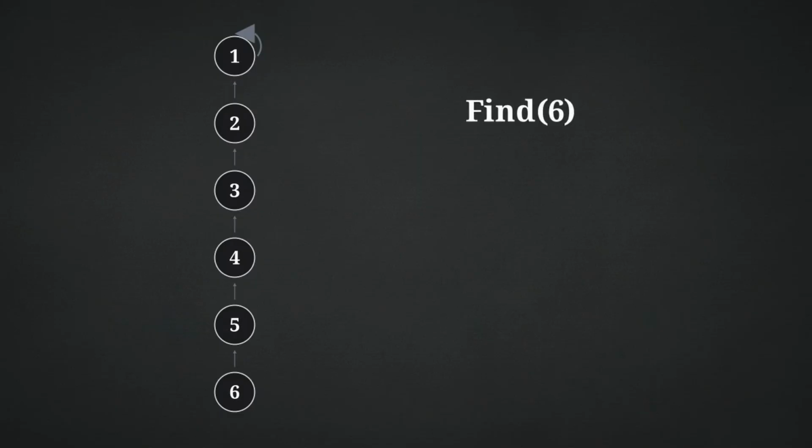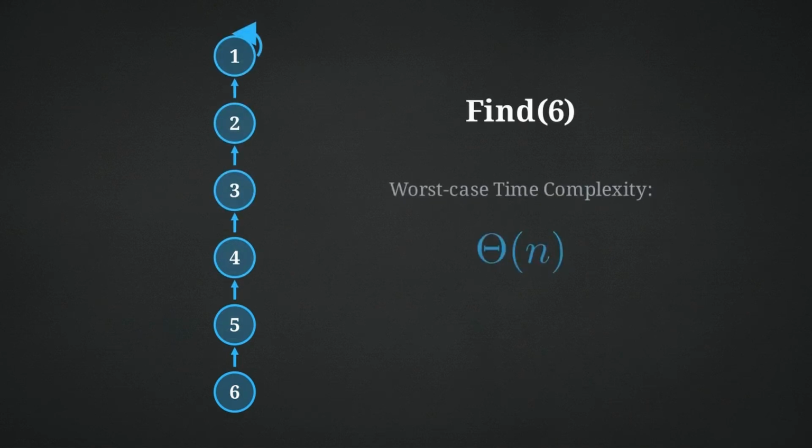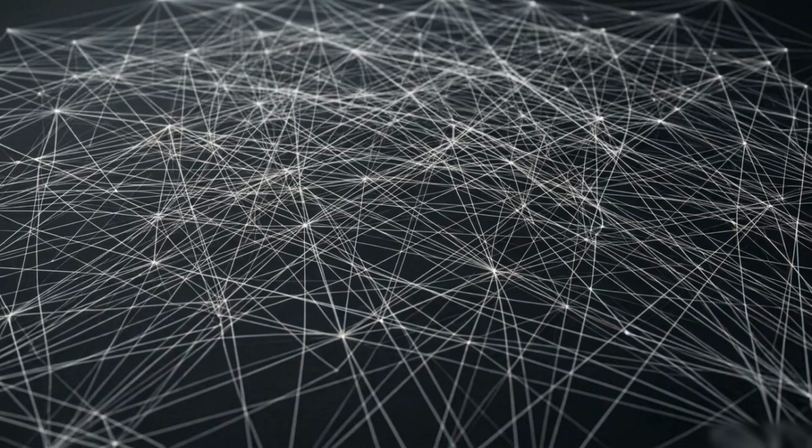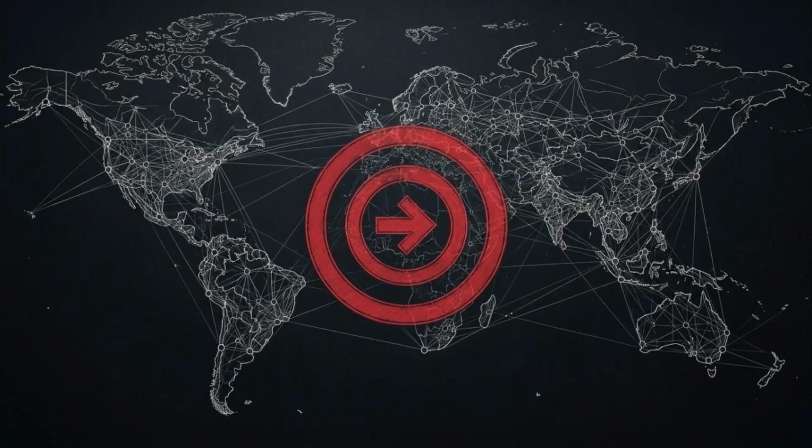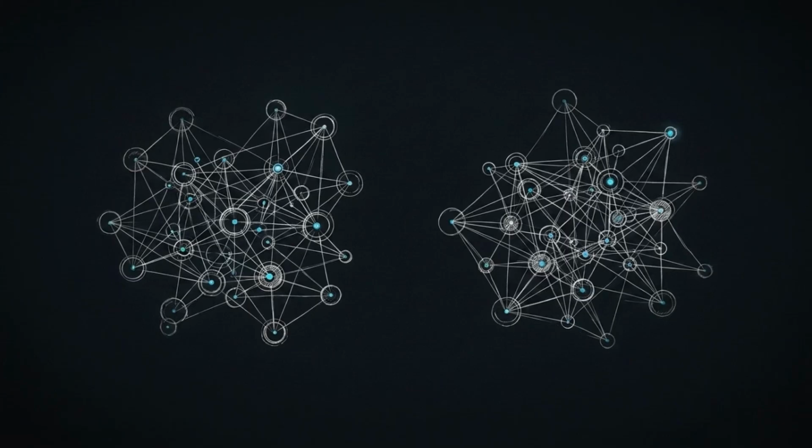To locate node 6's root, the algorithm must traverse every single link: 6, 5, 4, 3, 2, 1. This results in a worst-case time complexity of Θ(n). A linear time complexity is inefficient for massive dynamic graphs. If you are tracking a network of 10 million connected devices, tracing 10 million parent pointers for a single query will stall the operation. To scale this algorithm, we must engineer two specific heuristics.